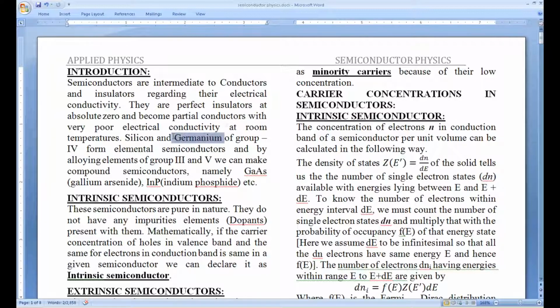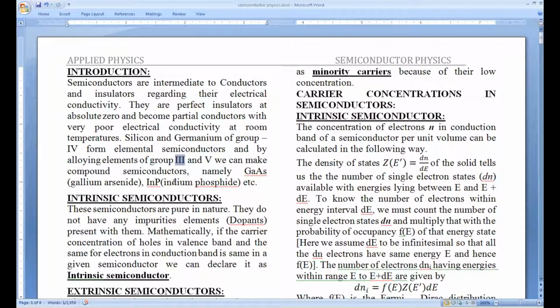So third group elements like gallium, indium, etc., and fifth group elements like phosphorus, arsenic, etc., if you combine them, you get gallium arsenide, indium phosphide, etc., compound semiconductors. Similarly, with a combination of the second and sixth groups, one can also make compound semiconductors. That is beyond the scope of this discussion.